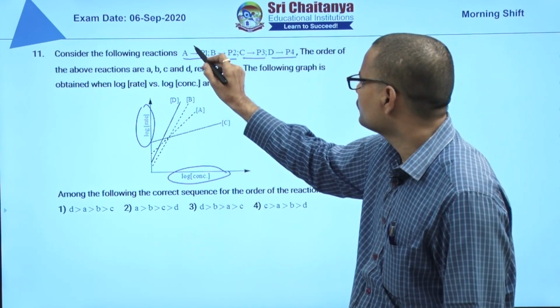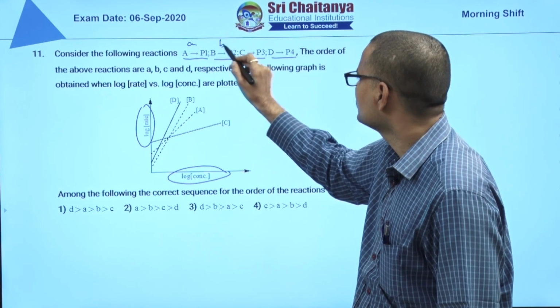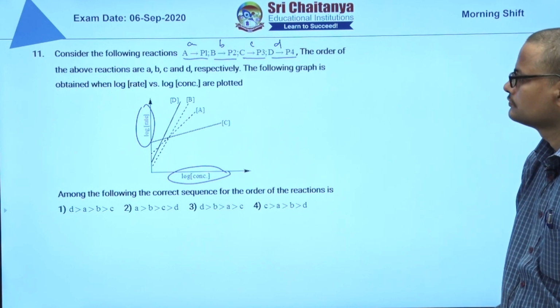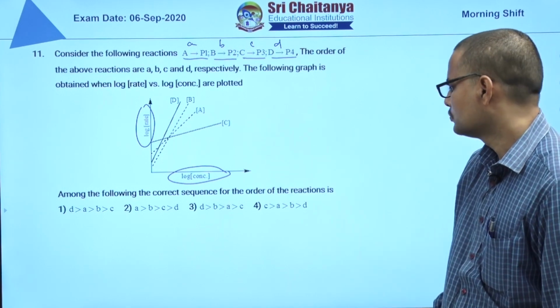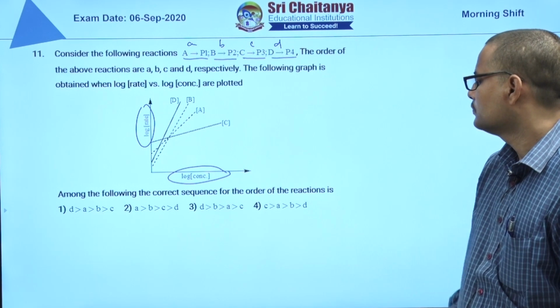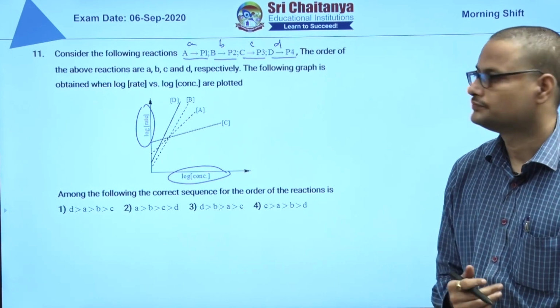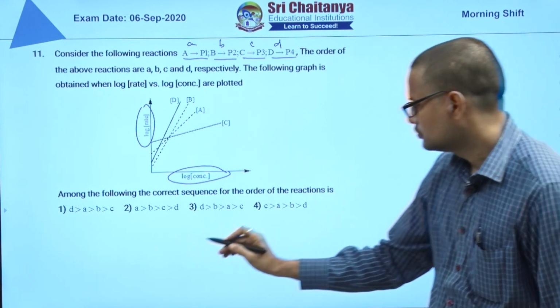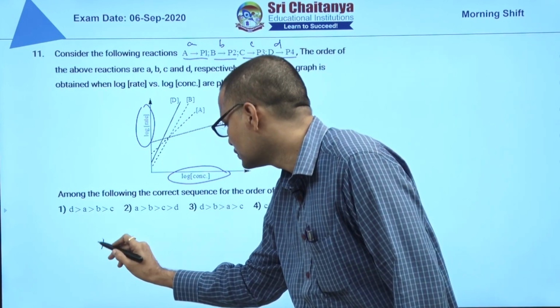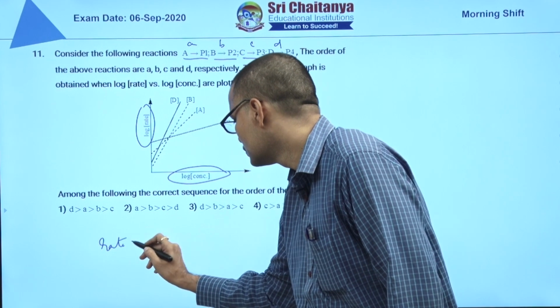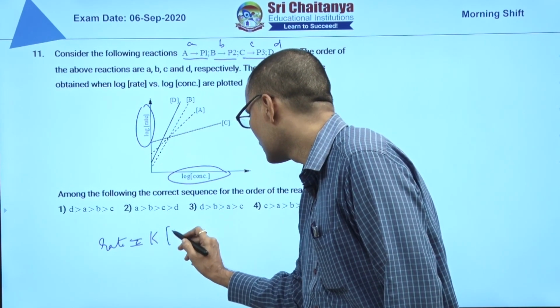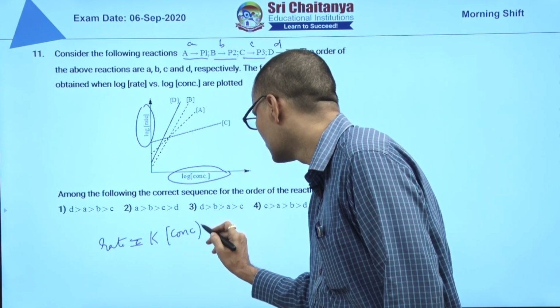If the orders of reaction for these are A, B, C, D, then you have to write the decreasing order of that particular order. You know rate is equal to K into concentration power n.